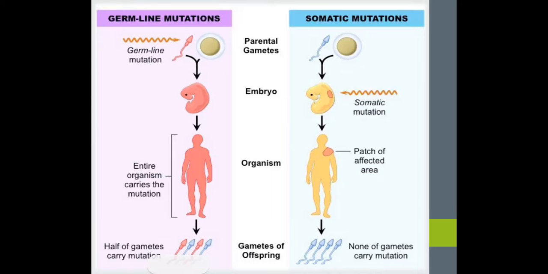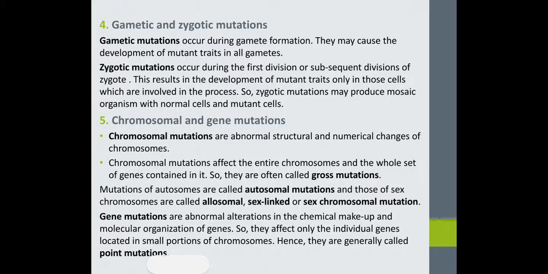In the case of somatic mutation, the parental gametes move to the embryo. Here, a somatic mutation is formed, then the embryo leads to the organism. A patch of affected area forms on the organism. Then this organism forms gametes of offspring, but here none of the gametes carry the mutation. So in germline mutation, half of the gametes carry the mutation, while in somatic mutation, none of the gametes carry the mutation. These are the differences.